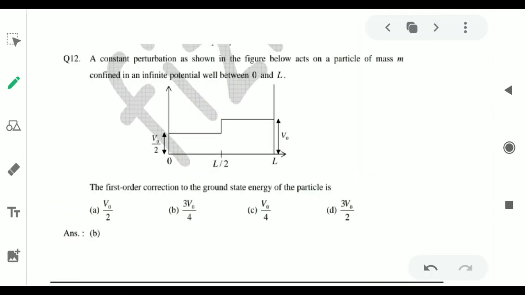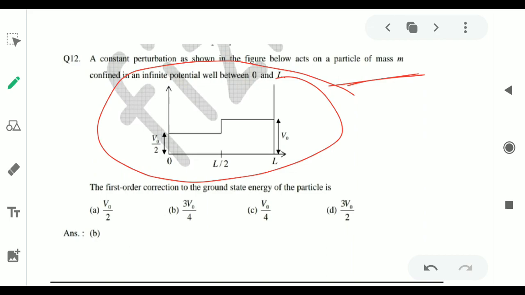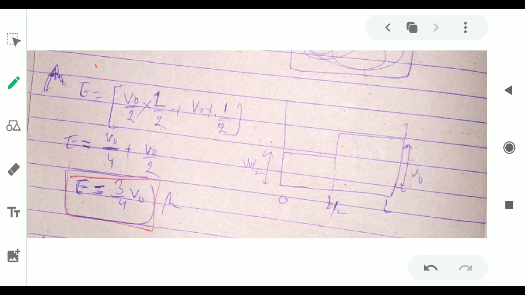Okay, and now this is the last question. A constant perturbation as shown in the figure acts on a particle of mass m. Here the diagram is given. Here is a small trick, you can find the solution directly. What is that trick? We are given one perturbation from 0 to L and another perturbation from L by 2 to L. Now we can use the trick.